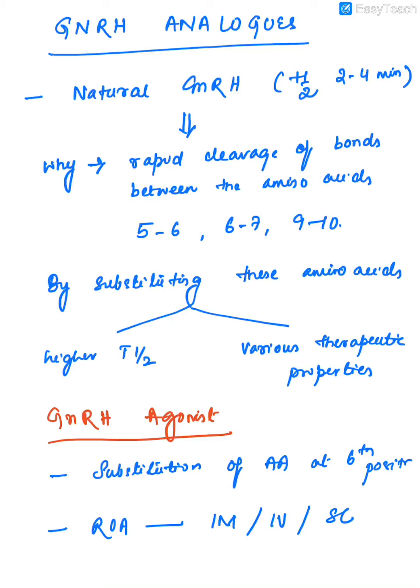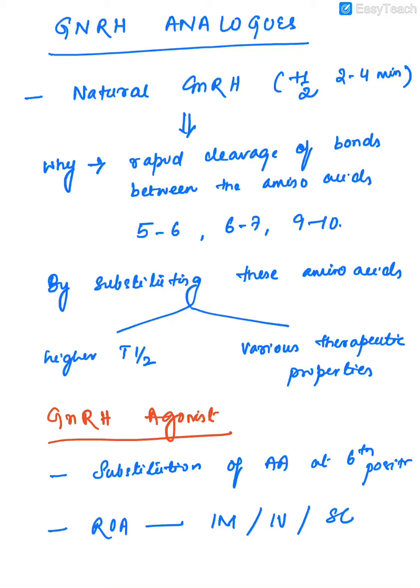So the GnRH analogs can be divided into two categories: GnRH agonists and GnRH antagonists. The first category of drug is the GnRH agonist. So how is a GnRH agonist produced? It is produced by the substitution of the amino acid at the 6th position of the GnRH decapeptide chain.